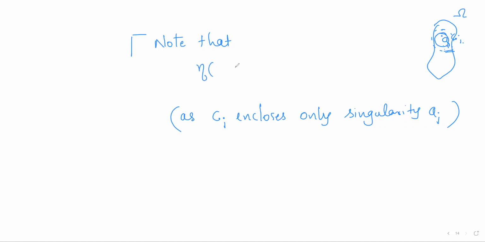So the index of aj with respect to the circle ci is 0 if i is different from j, as ci encloses only the isolated singularity ai, so aj will not be enclosed by ci and the index will be 0.